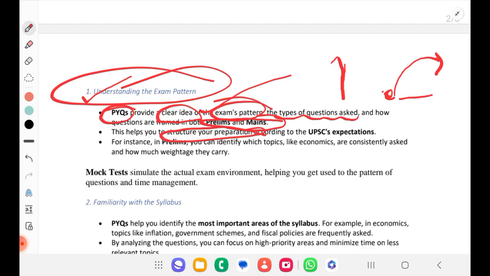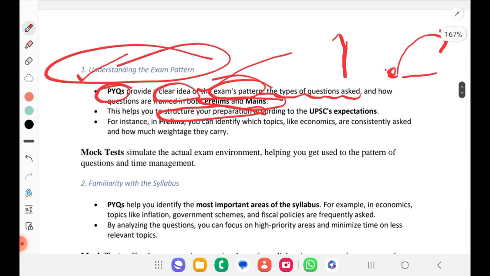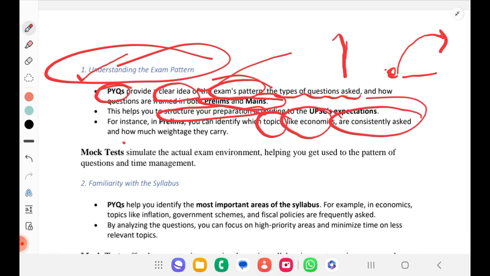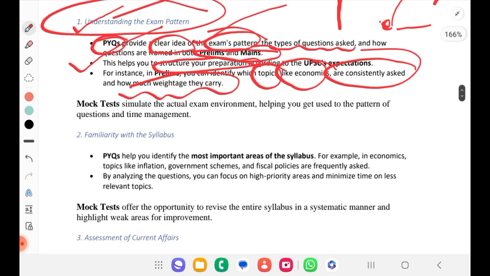How much content is needed, we can't decide if we don't have knowledge of PYQs. For example, in prelims you can identify which topics in economics are consistently asked and how much weightage is given to the economics subject. You can understand these things only from going through PYQs. Also, a mock test will simulate the actual exam environment, helping you get used to the pattern of questions and time management, which is very important.